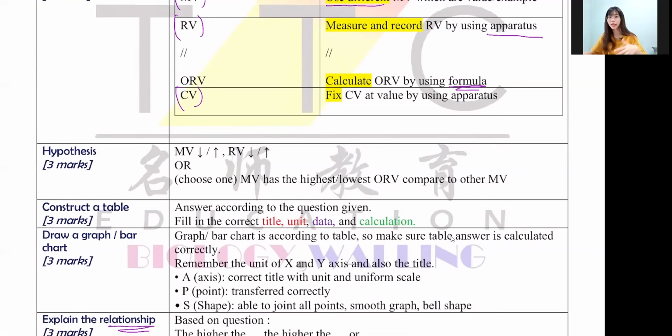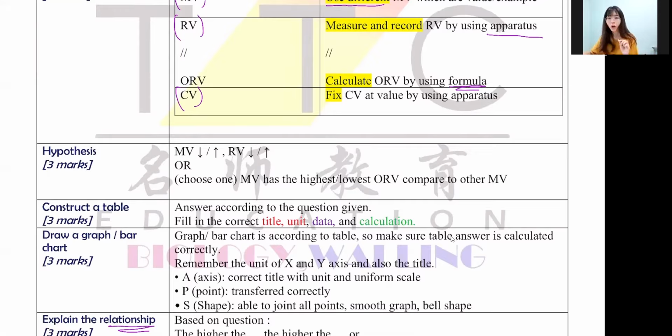For example, let's say I have different types of fruit juice. I have orange juice, lemon juice, and pineapple juice. Because my MV is type of fruit juice, I cannot say the higher the lemon juice. It sounds very weird, right? I don't even have a number for that. So I can say lemon juice has the highest rate of percentage of vitamin C compared to pineapple juice and watermelon juice. So I choose the highest one.